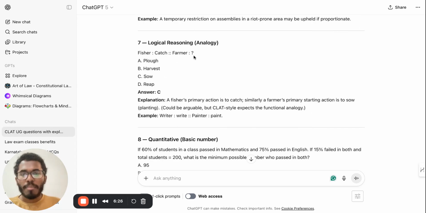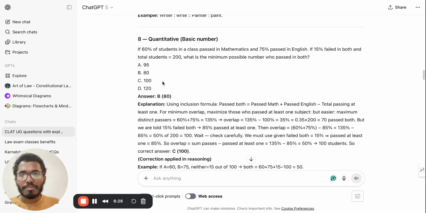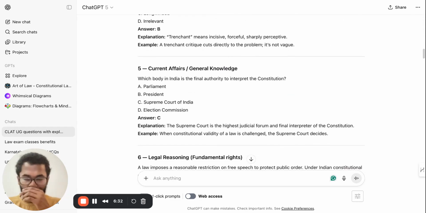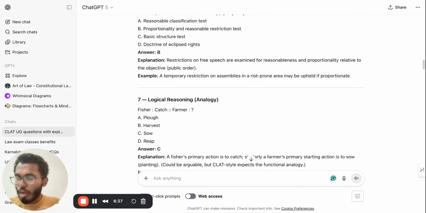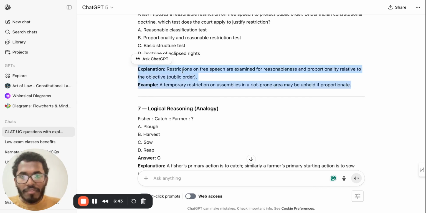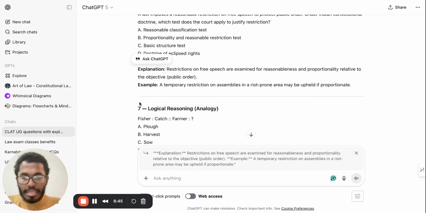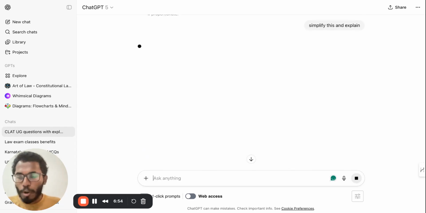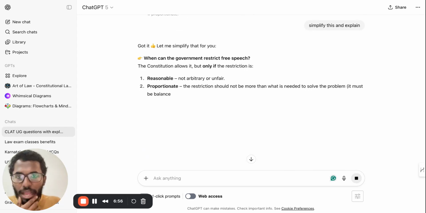Very simple as that. So I just want all of you to pass this, get the correct answers, and start reading with it. Once this is done, in the next class I'll tell you how you need to refine the content. Just copy paste this into your Google Doc and start preparing. If you're not aware of a particular explanation, just select this and ask ChatGPT: simplify this and explain. If I put a prompt as such, I'll show you what magic happens.